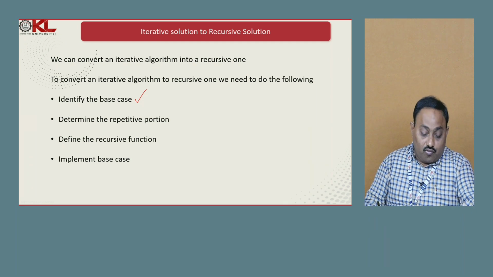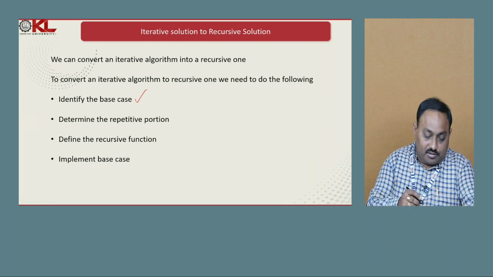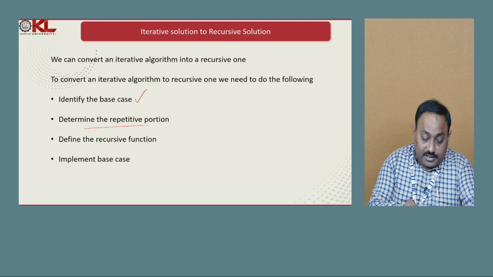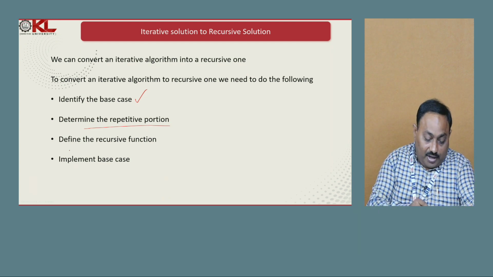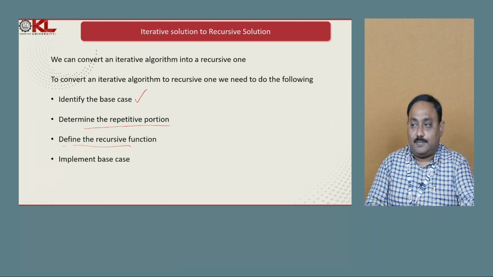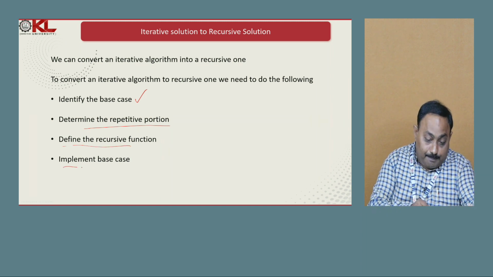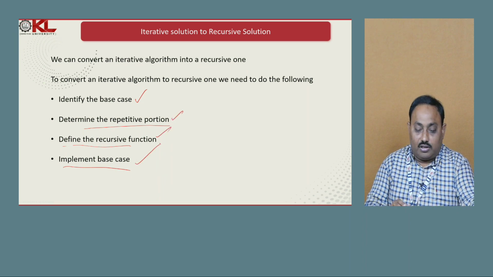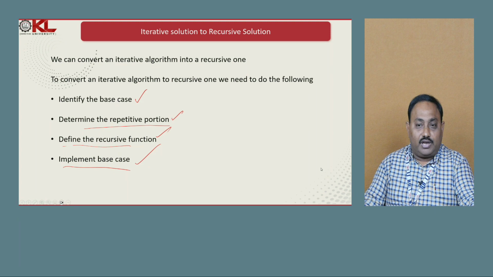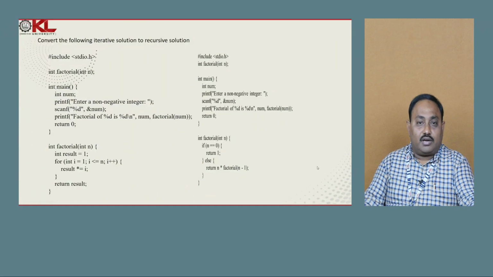Then we need to determine which portion of the function must be executed repetitively, and then we have to define the recursive function and implement the base case. These are the 4 important steps we have to follow whenever we want to convert an iterative solution to a recursive solution.